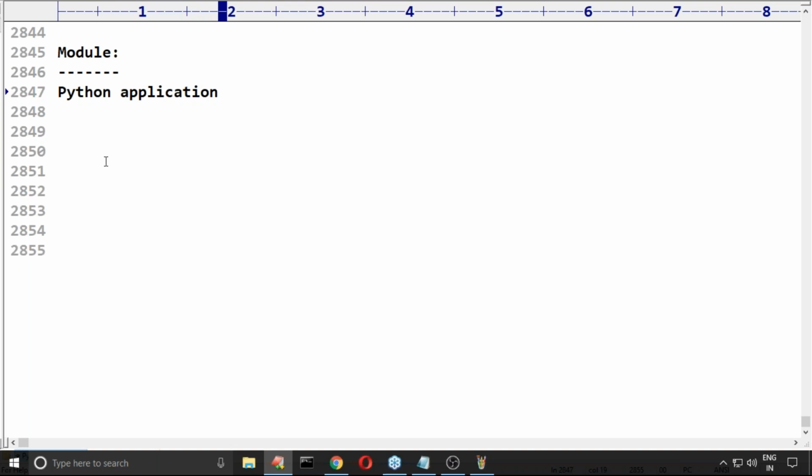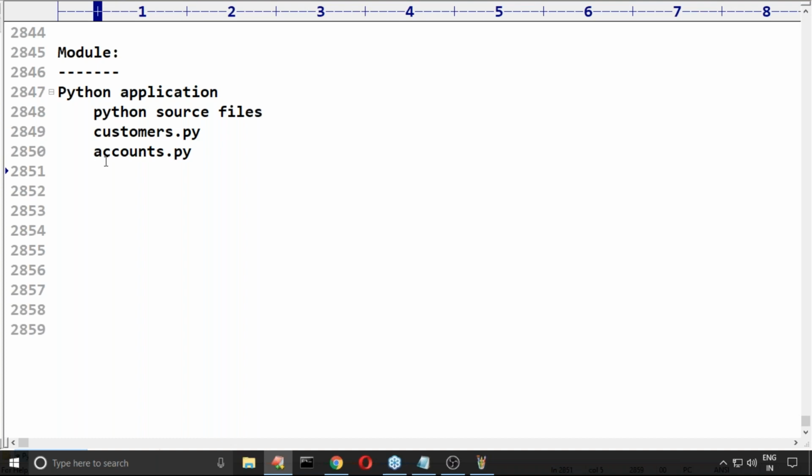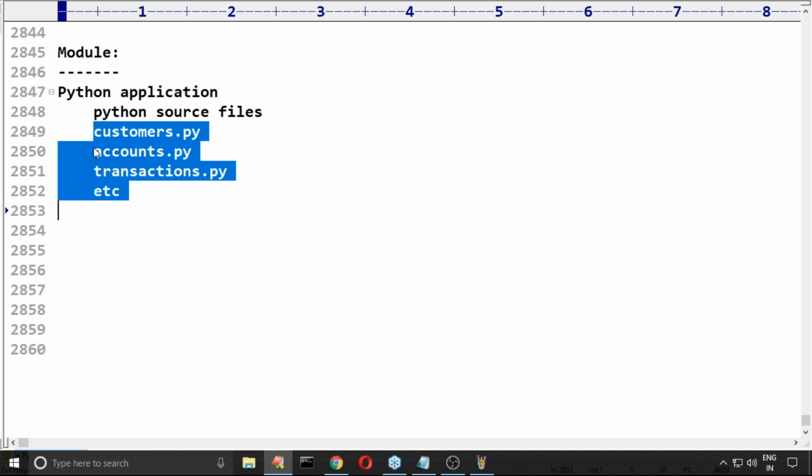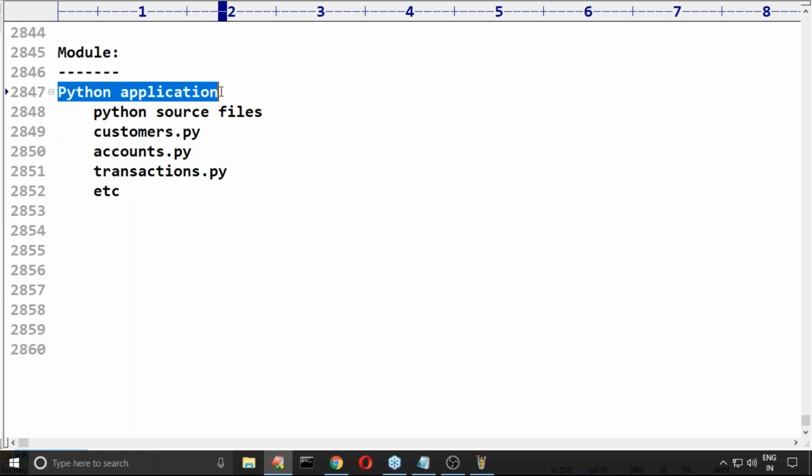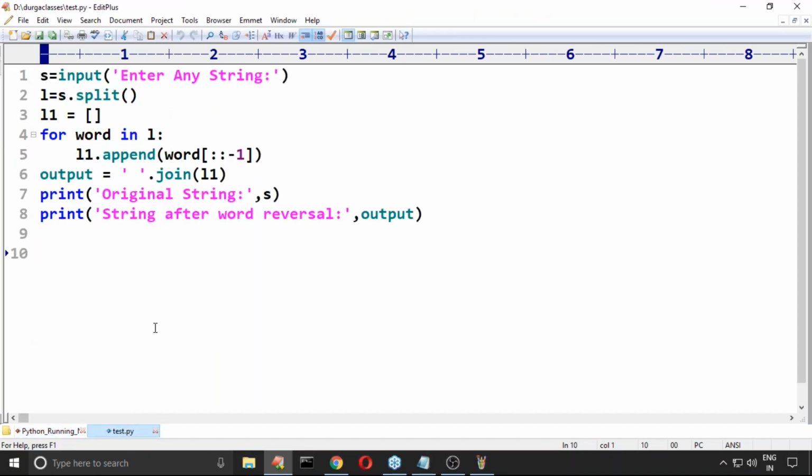In a Python application, how many Python files do we have to write? Any number of Python source files. Suppose I want to develop a banking application, then I have to take customers.py, accounts.py related to the accounts, and next transactions.py. So multiple files we have to develop as part of a Python application. Don't feel that the total functionality must be defined inside a single file named test.py.